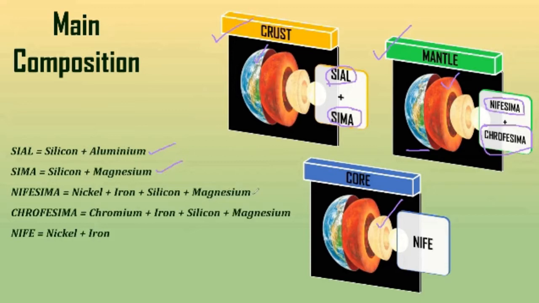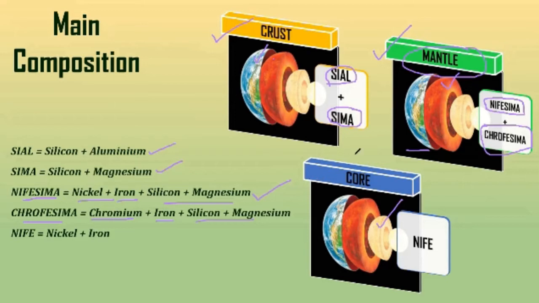So basically what is Nifesima? Nifesima, Ni stands for nickel, Fe stands for iron, Sima stands for silicon plus magnesium, we have already seen. Okay, now what is Chrofesima? Cro stands for chromium, Fe stands for iron, and Sima for silicon plus magnesium. Okay, Nifesima and Chrofesima are the main components of this part called mantle, right?